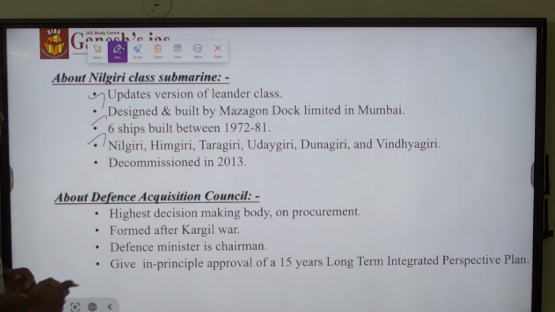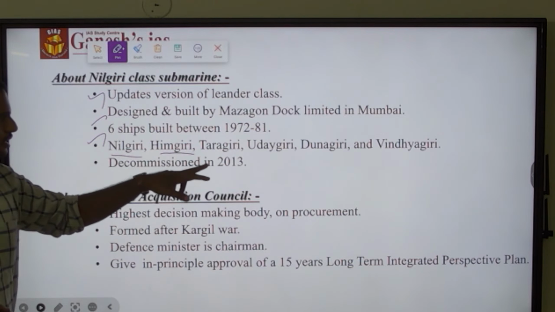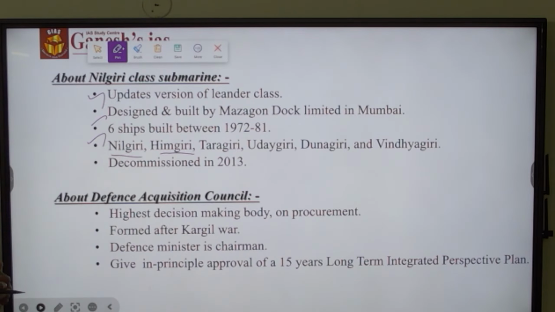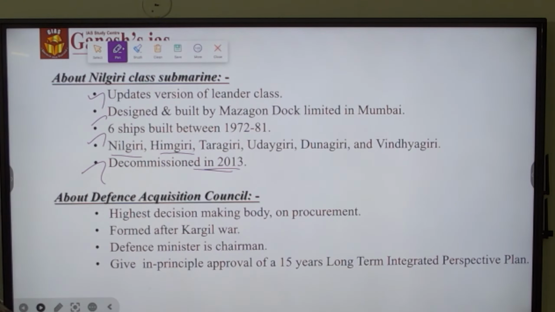The 6 ships were built between the 1970s and the early 80s, and their names are Nilgiri, Himgiri, Taragiri, Udaygiri, Dunagiri and Vindhyagiri. All 6 names are being replicated for the ships produced under Project 17A, and the originals were decommissioned in 2013. This is the speciality of the Nilgiri class.